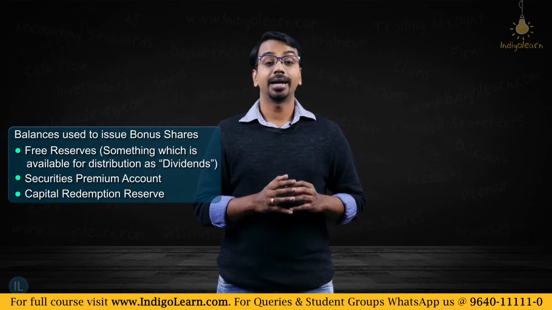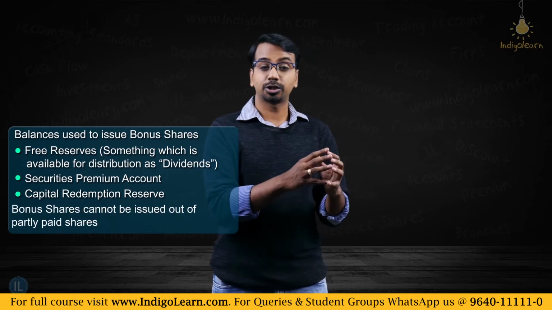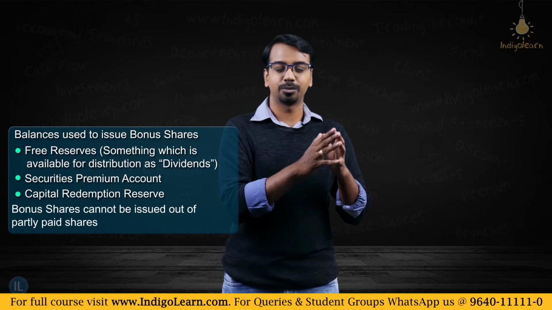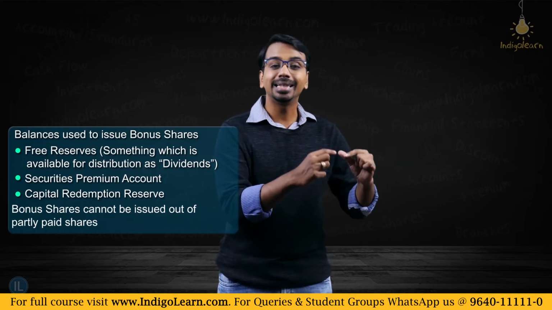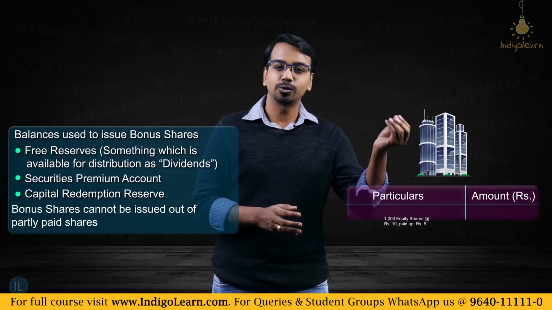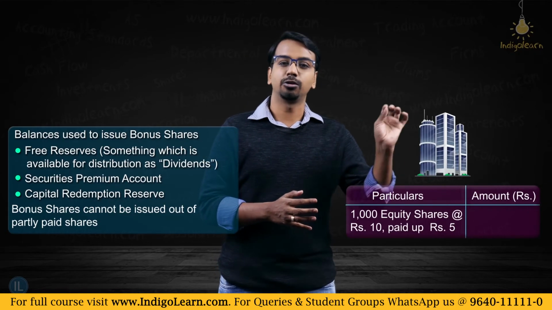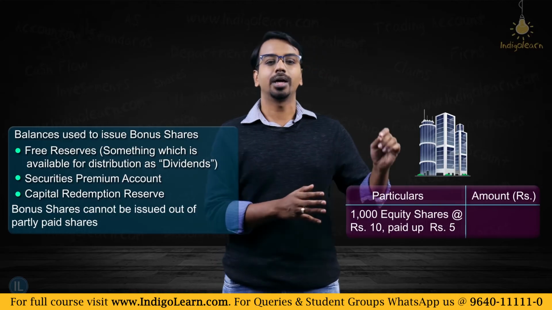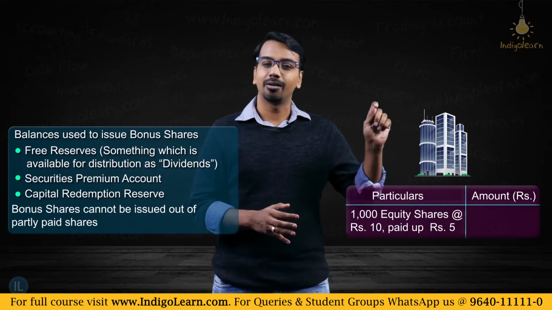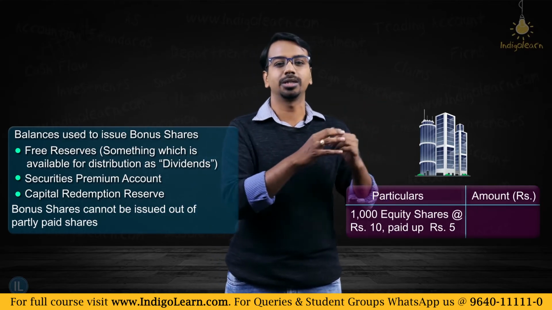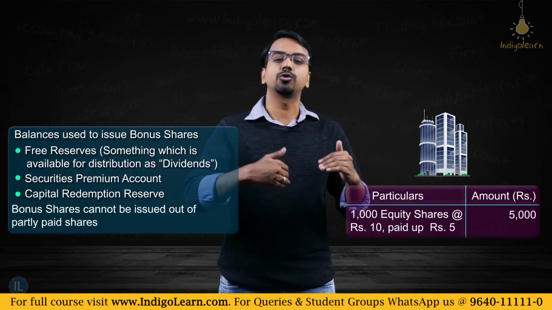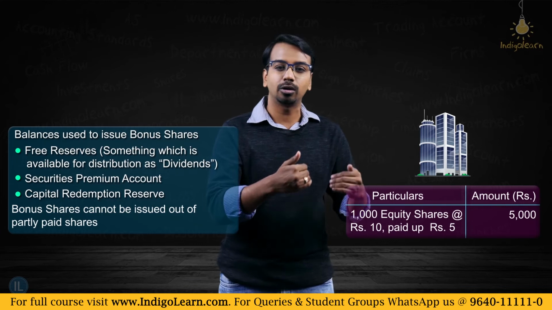Now we also said that you cannot issue bonus shares if the shares are not fully paid up. Means first you have to convert the partly paid up shares into fully paid up shares, and then you can issue the bonus shares. Say for example, a company has 1000 shares in issue which are of face value 10 rupees, but currently paid up to the extent of only rupees 5. So face value is 10 rupees, paid up value is 5 rupees. So what is the amount that would be shown in the share capital? 1000 into 5, 5000.